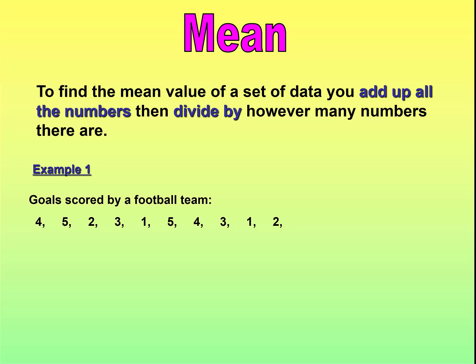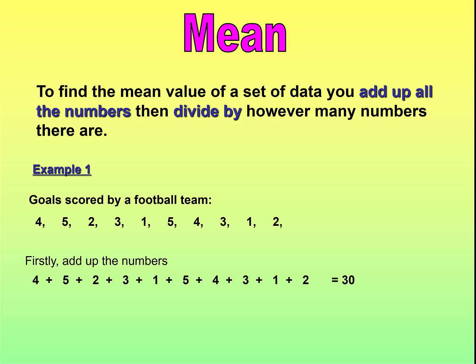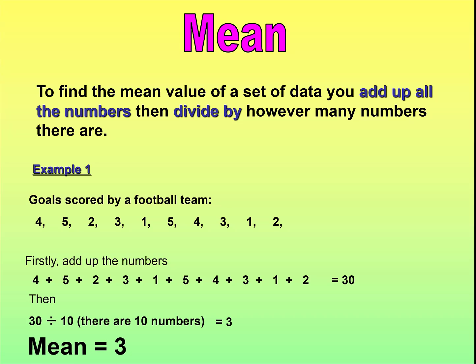So, in our example, these are the goals for our football team. If you add up all those numbers, you get 30. There were 10 numbers, so 10 matches. So you divide 30 by 10, you get 3. So on this occasion, the mean number of goals scored by this team was 3.